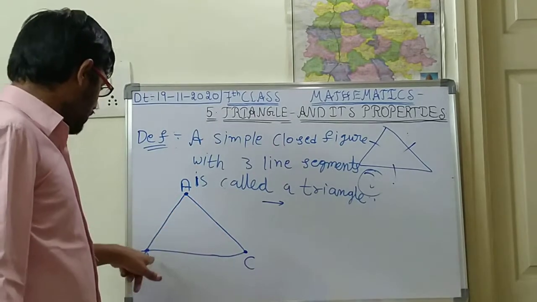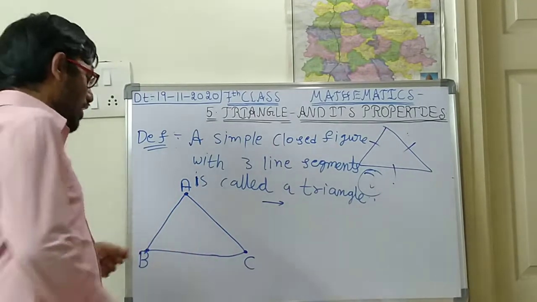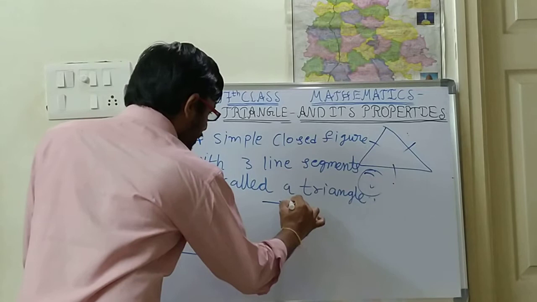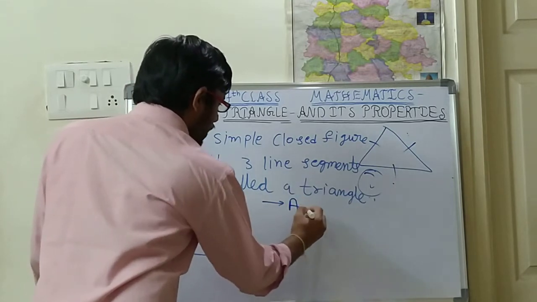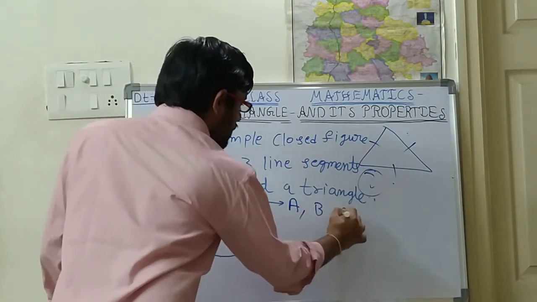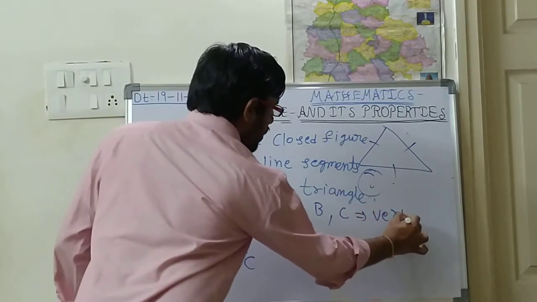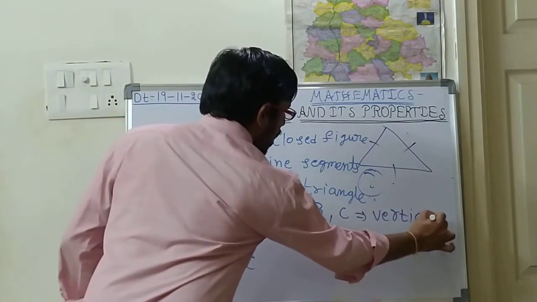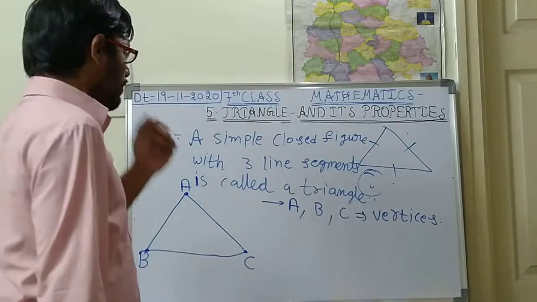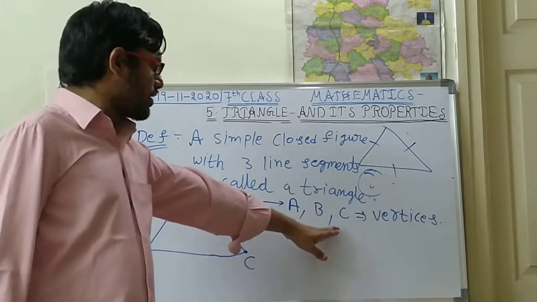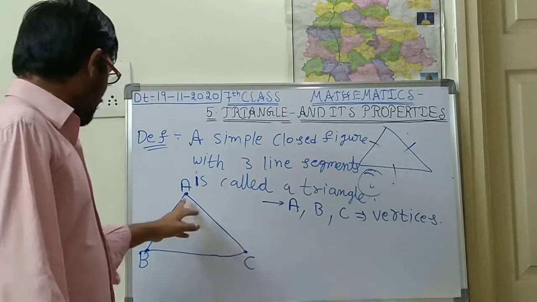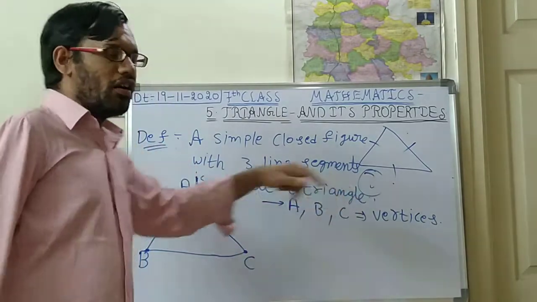So there are 3 vertices: A, B, C. These 3 are called vertices.